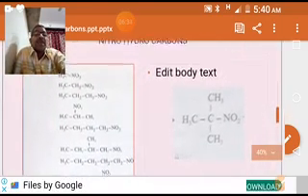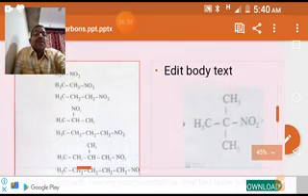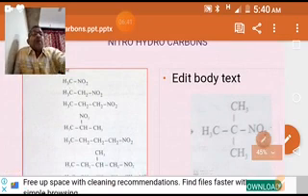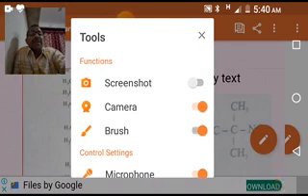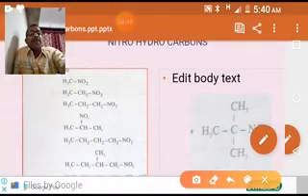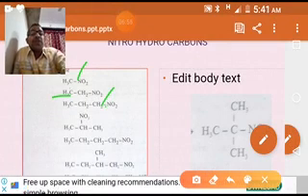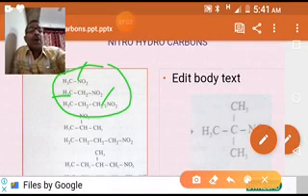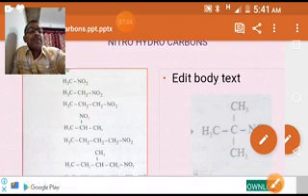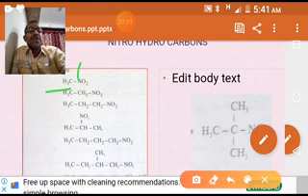We see in this slide, these three compounds come under primary. This one is a primary carbon, this is also a primary carbon, this is also a primary carbon. So these three compounds are examples of primary nitrohydrocarbons.